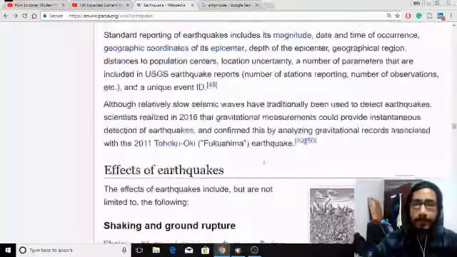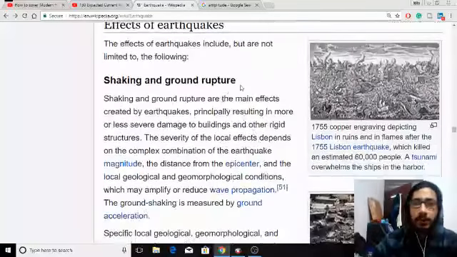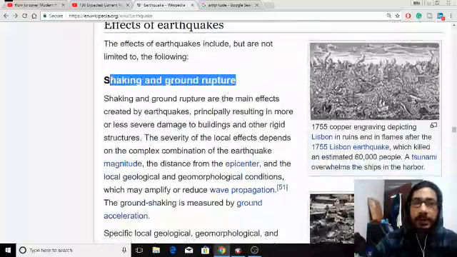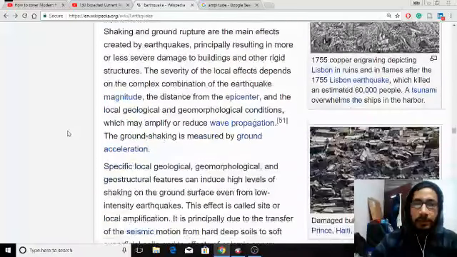What are the effects of an earthquake? An earthquake may cause shaking and ground rupture, right? That you might feel.